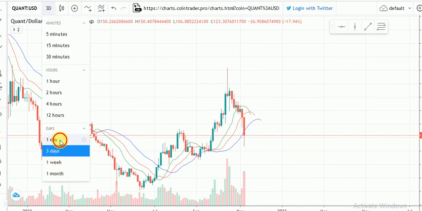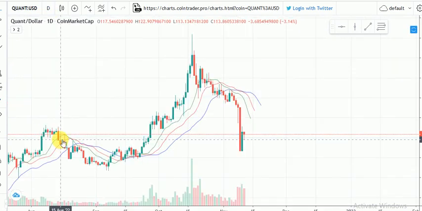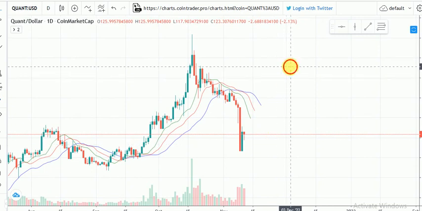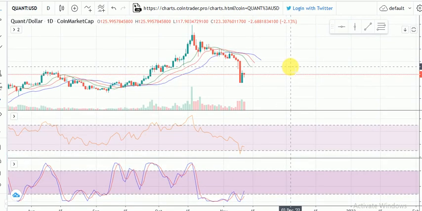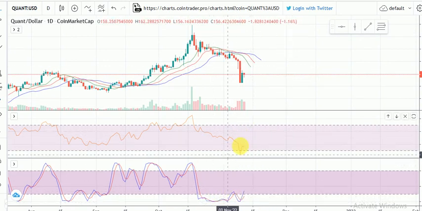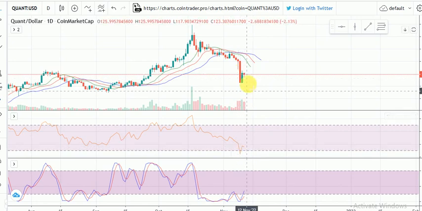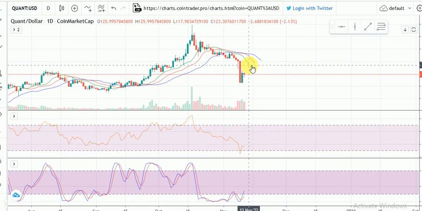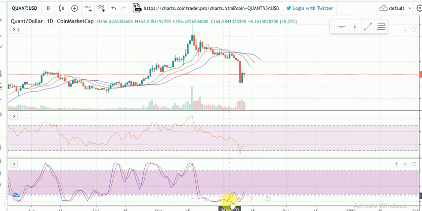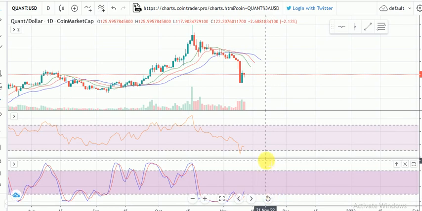We are still expecting lower prices, but most of the time we should still expect that we're going to see lower prices for Quant. As you can see, oversold on the daily as regards our stochastic RSI and RSI. So probably we should see a sideways action, maybe a little pump, probably even to the 142 region, and then dump back. As you can see, our stochastic should recorrect and come down. So that's it for the day. That is the analysis for Quant.